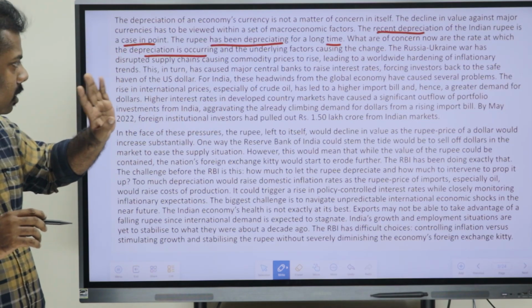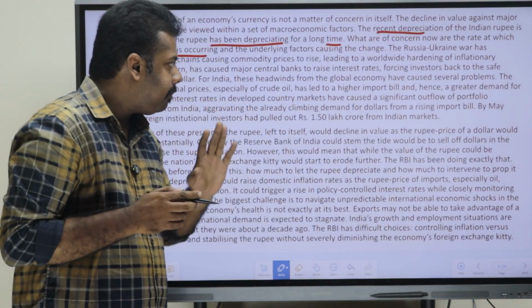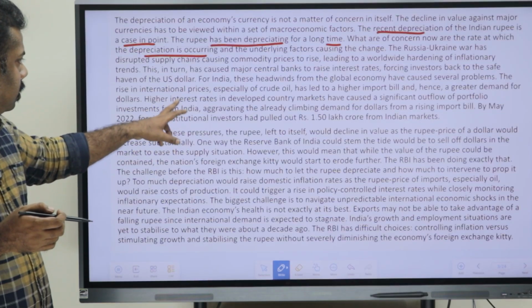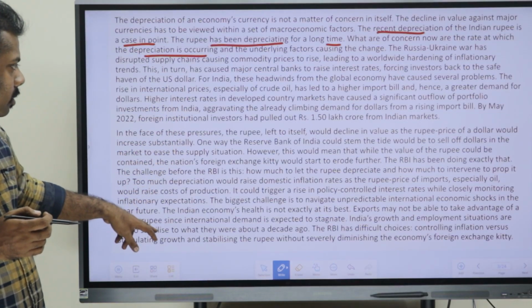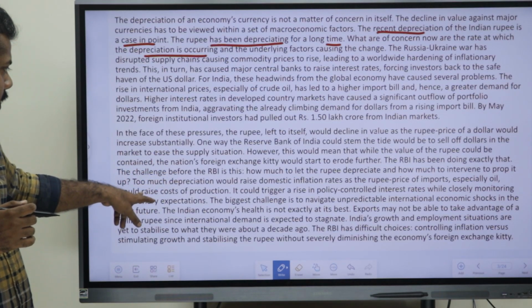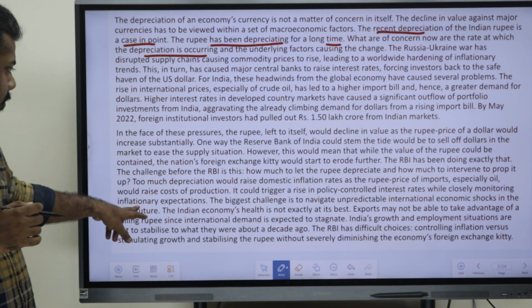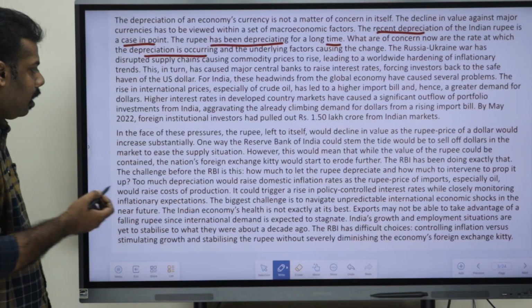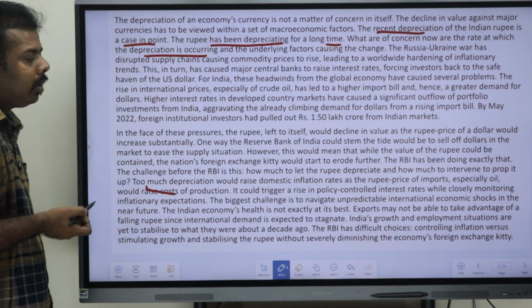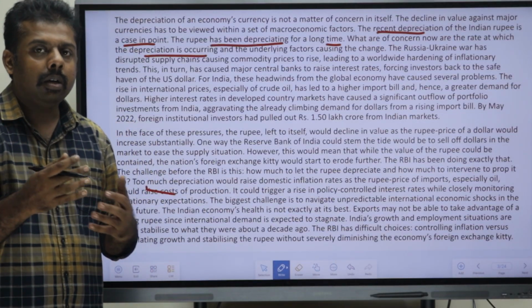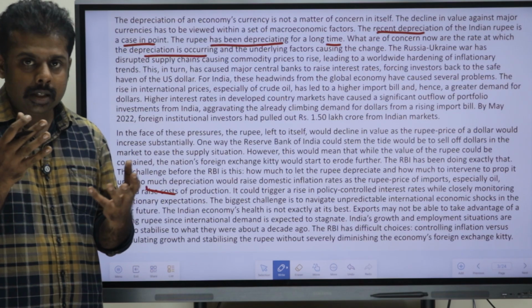And then they have told about the macroeconomic factors as well. If you are reading it, see that they have told about the macroeconomic factors. So it has been given here. Macroeconomic factors means what? As they told in the second paragraph, the RBI has to stabilize everything.